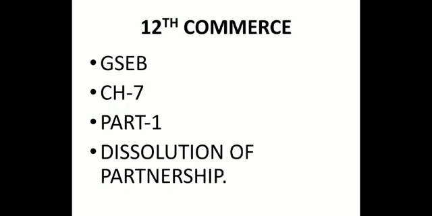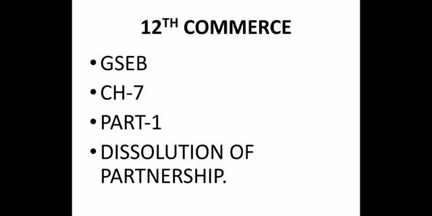Then final accounts of the same, obtaining value of goodwill, reconstruction, the changes taking place in the partnership firm because of admission or retirement or death of a partner. So these many things we have understood in relation to partnership. What partnership is, how to prepare its accounts, how to obtain the value of goodwill, the reconstruction of partnership, why does it take place? Because of the admission or retirement of a partner. We have understood everything about partnership form.